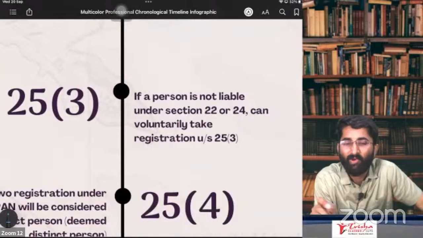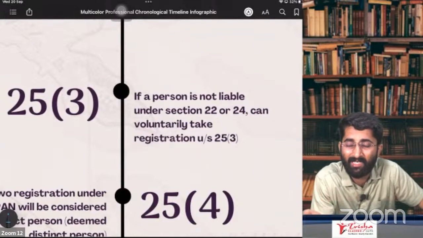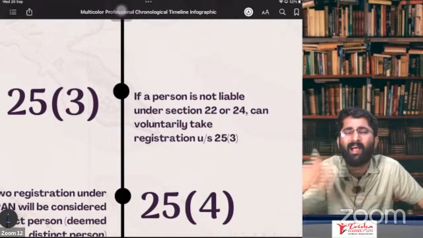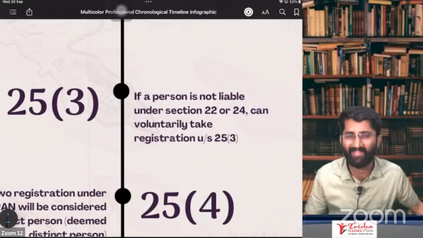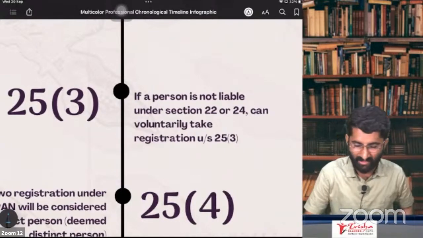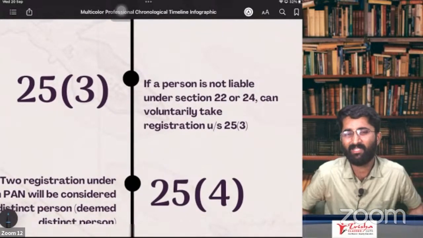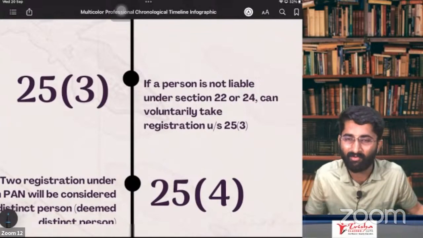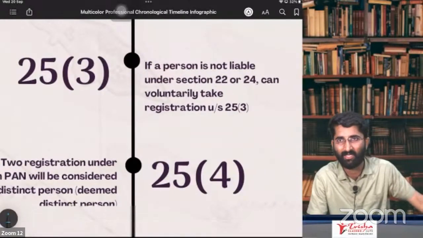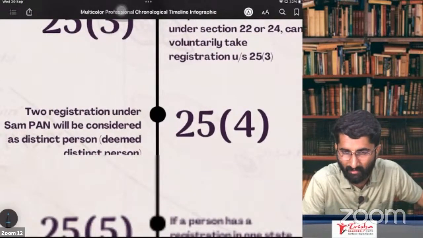So that means you are not liable under Section 22, 24. I am not liable under Section 22, that means my aggregate turnover has not crossed 10 lakhs, 20 lakhs or 40 lakhs, sir. But still I want to take the registration. Who will stop you? Take the registration. You can take the registration under Section 25 subsection 3. It says voluntary registration. Can I take voluntary registration, sir? Yes. Who will stop you? You can take it under Section 25 subsection 3. Next one is Section 25 subsection 4 and 5 that we already discussed. What is Section 25 subsection 4?